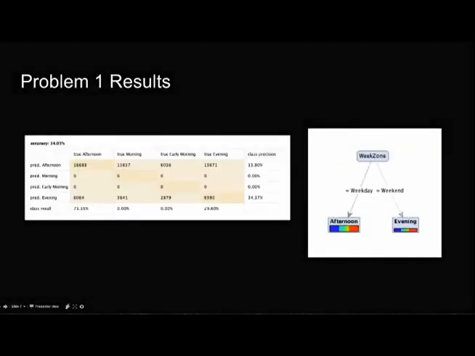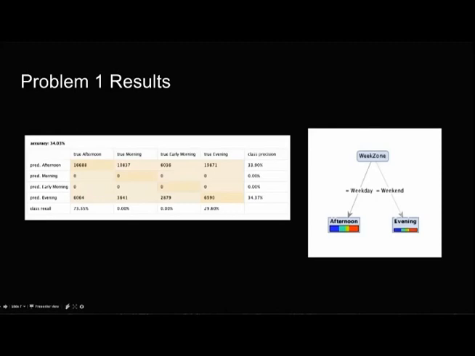So for problem 1, these were our initial results using our high-level approach. With these, we could show that on the weekday, afternoon was most predicted to have a crime occur, and on the weekend, evenings were the most predicted. And if you see on the right, we have our decision tree logical path, and we decided to go with the decision tree because it was easy to read and easy to understand. So if you put this in front of a police officer, they can understand the logical flow of these predictions. And we also tried the Bayesian method, and our results were about the same, and we just went with decision tree for readability.